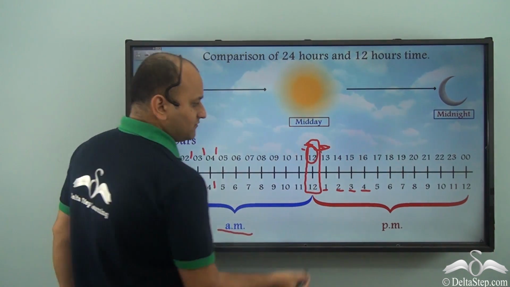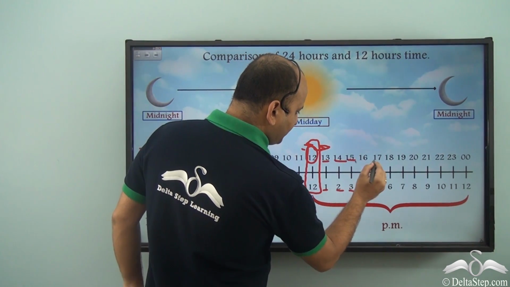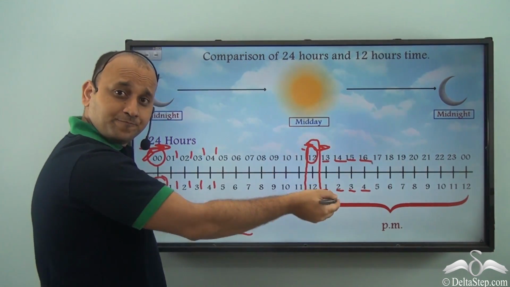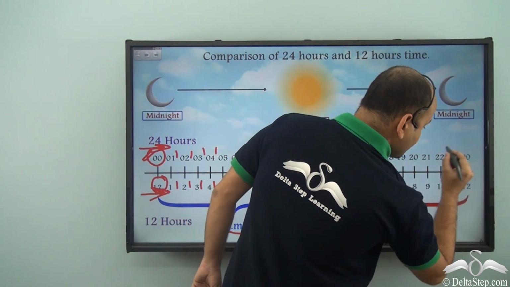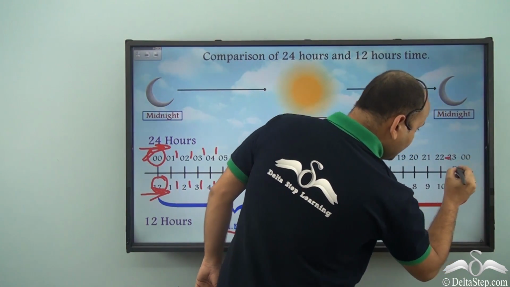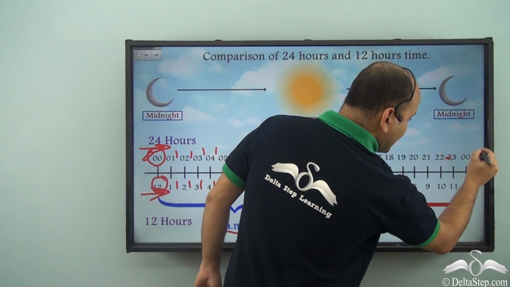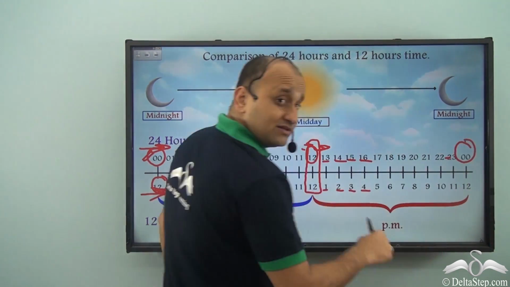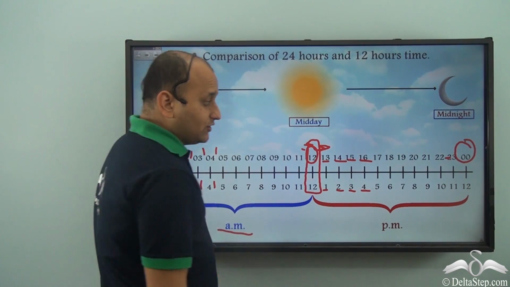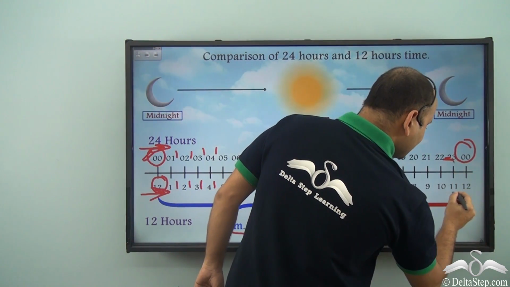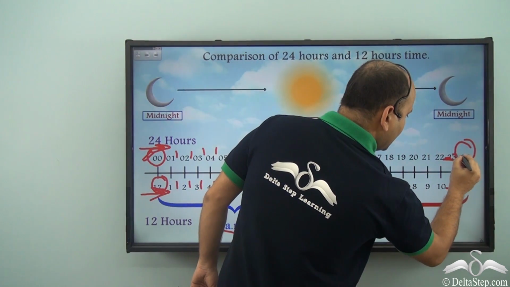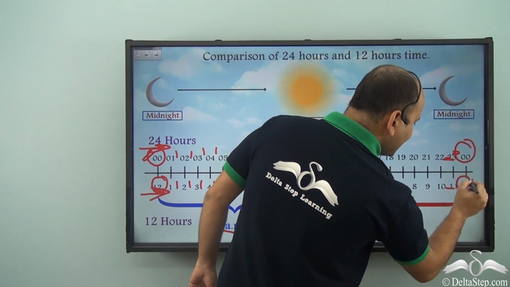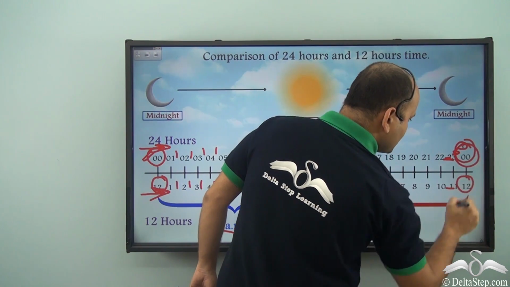So after 12, 13, 14, 15, 16 and so on, it will keep on counting till it completes 24 hours. So after 23, as soon as it completes 24 hours, the clock resets. So this is where it's 11 p.m. and after that, as soon as it reaches 12 midnight, it again becomes 00.